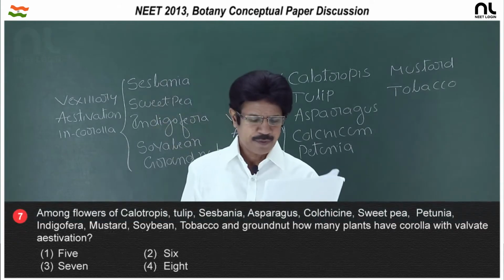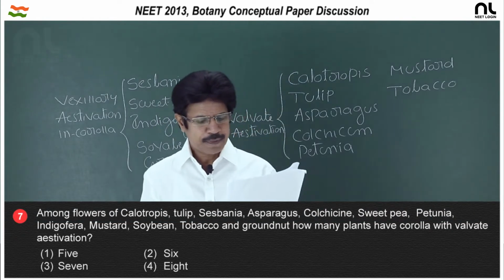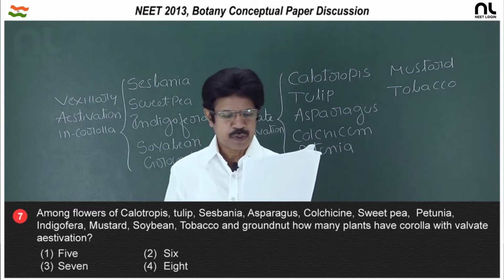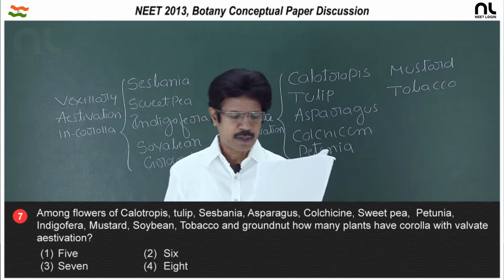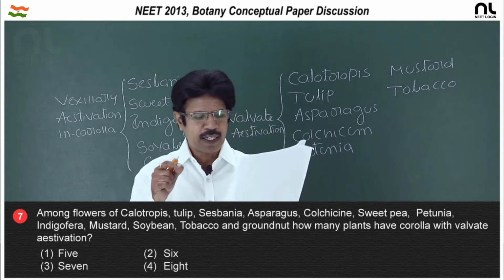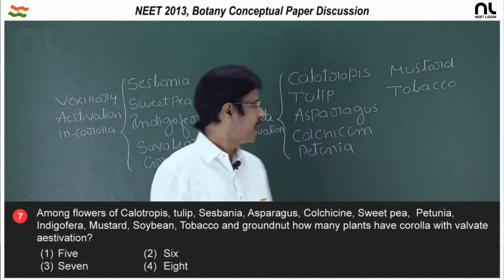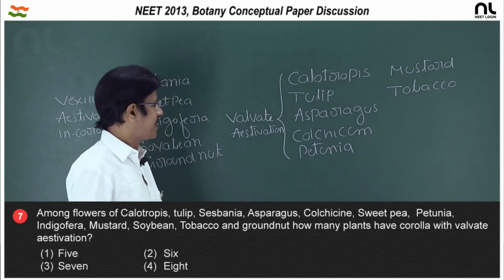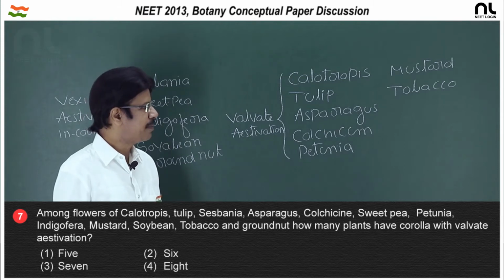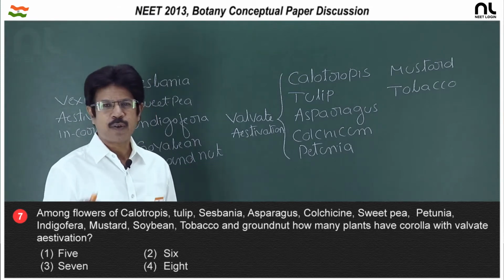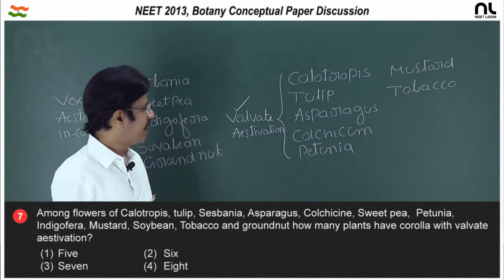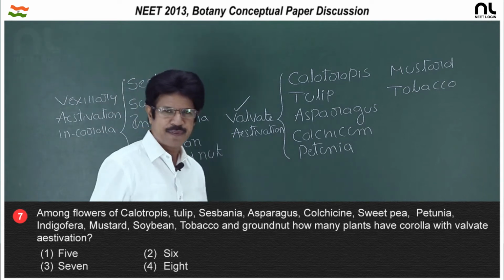Question number 7. Among flowers of Calotropis, tulips, Sesbania, asparagus, colchicum, sweet pea, petunia, indigofera, mustard, soybean, tobacco and groundnut, how many plants have corolla with valvate aestivation? Calotropis, tulip, asparagus, colchicum, petunia, mustard, tobacco have petals with valvate aestivation in the corolla. Total it is 7.